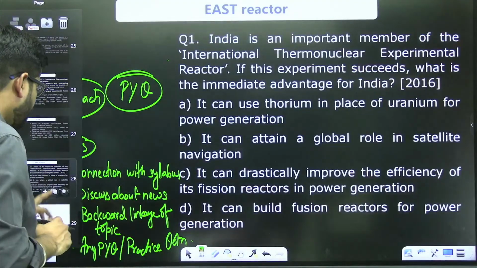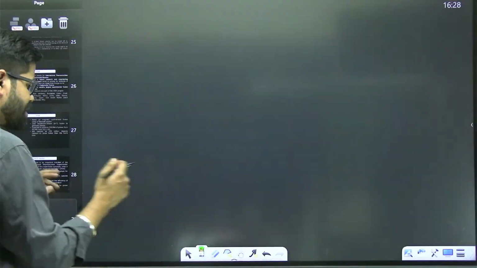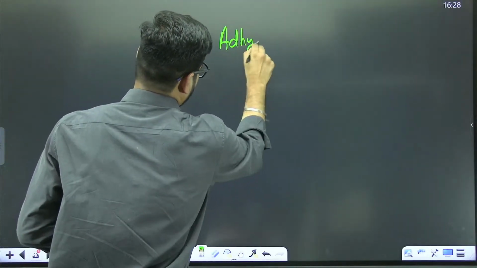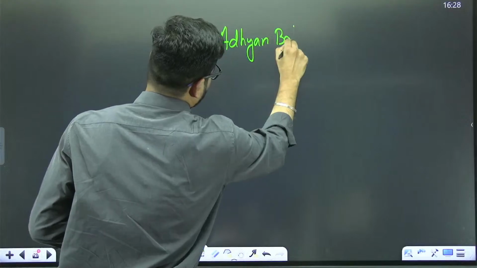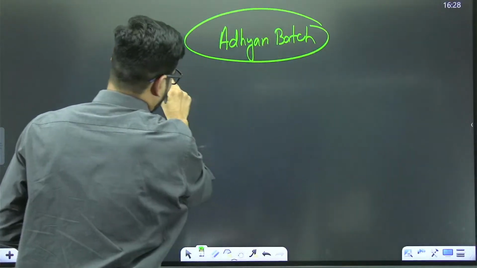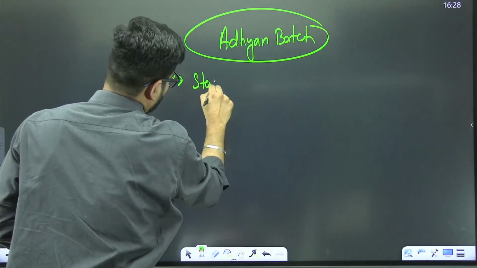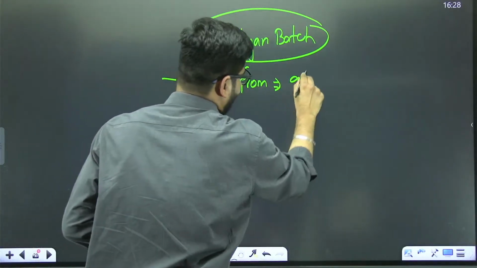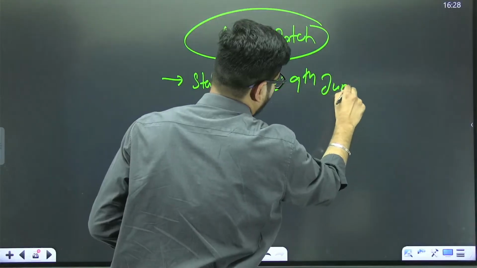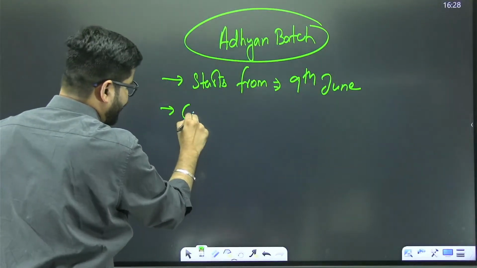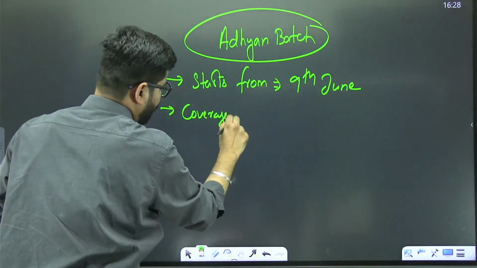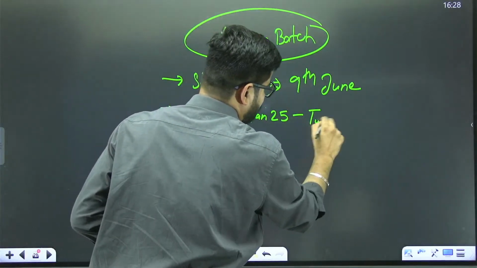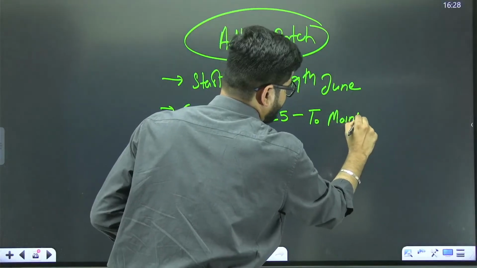Okay. I hope, just to sum up for you, we are going to have this Adhyan batch. It starts from 9th June. We will have this coverage from January 25 to mains 26.